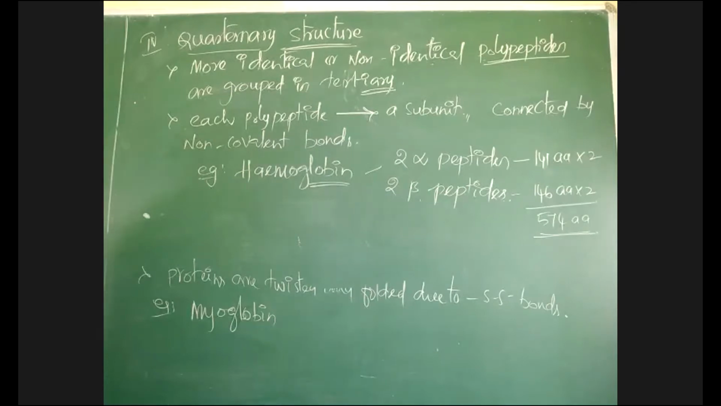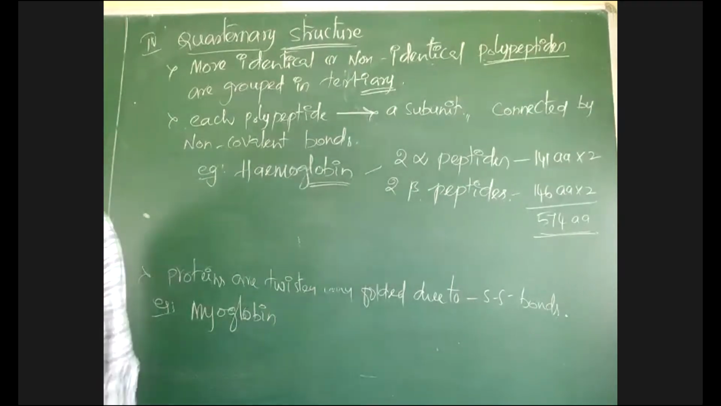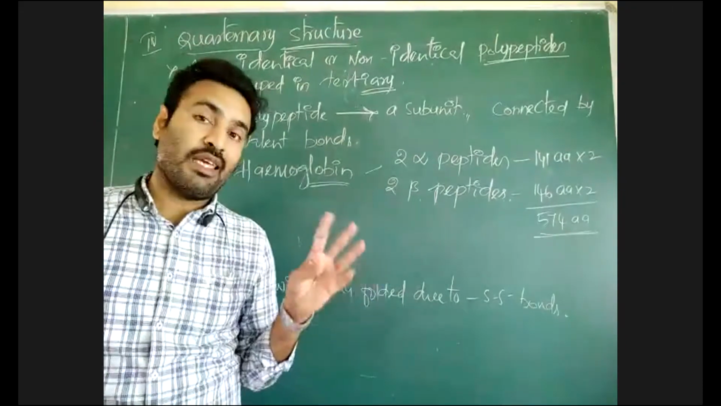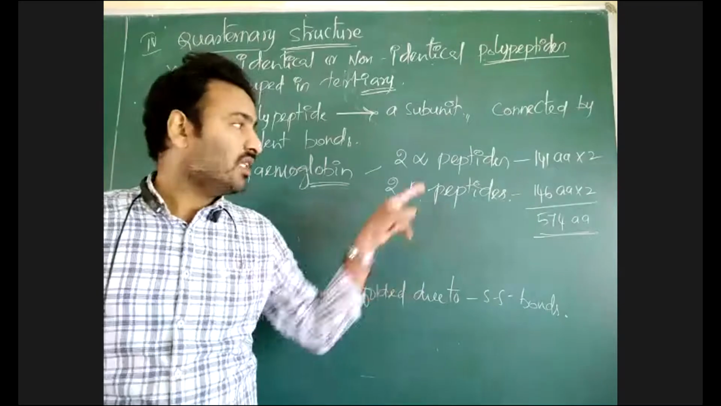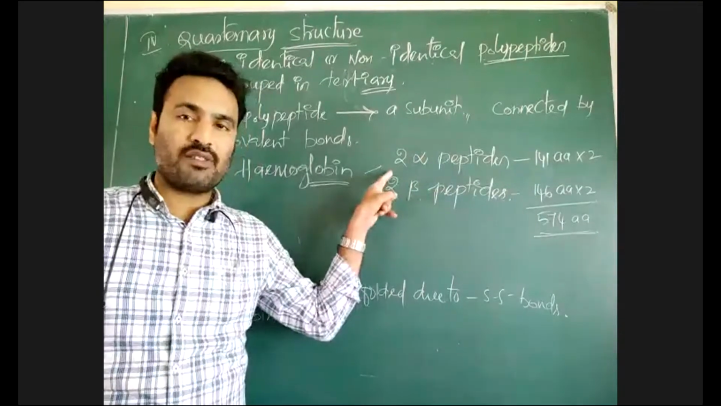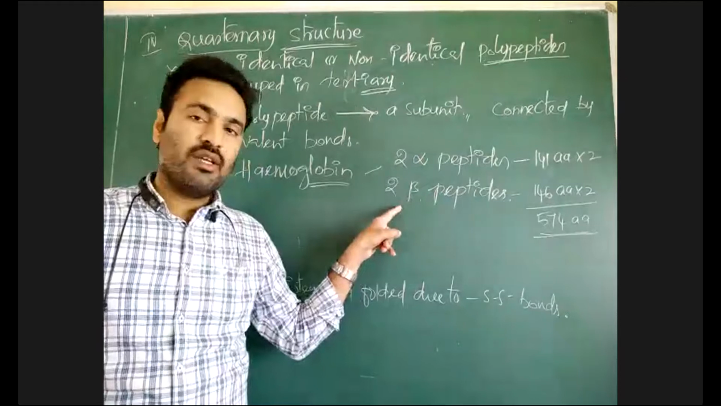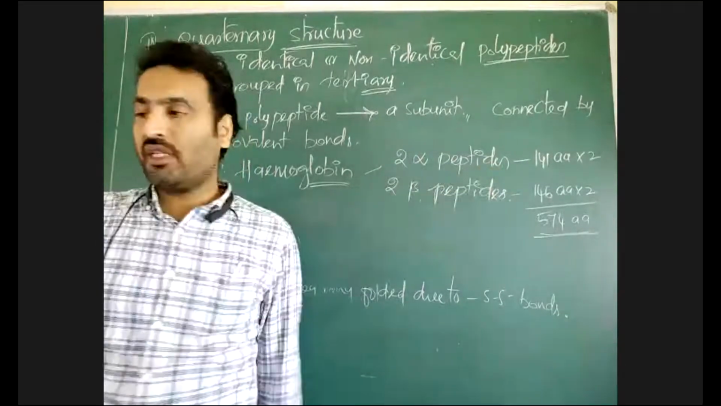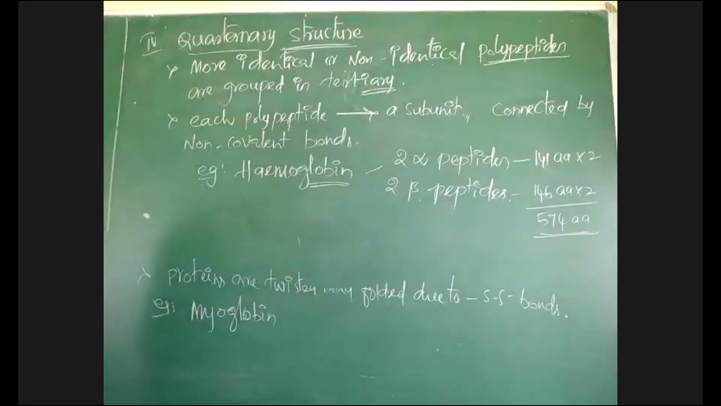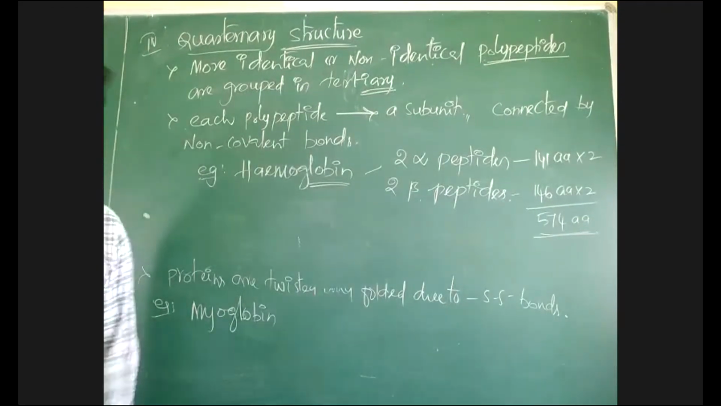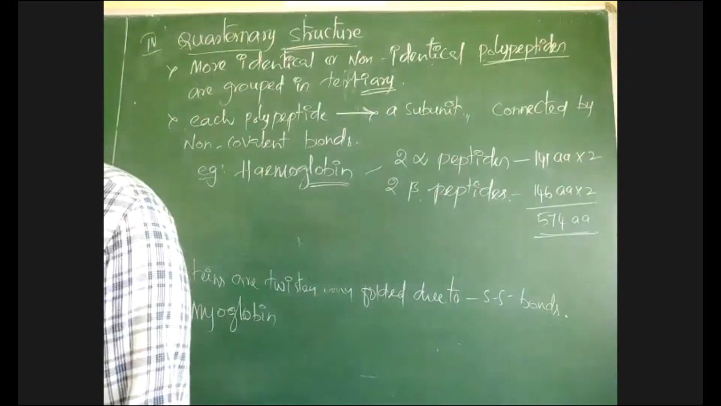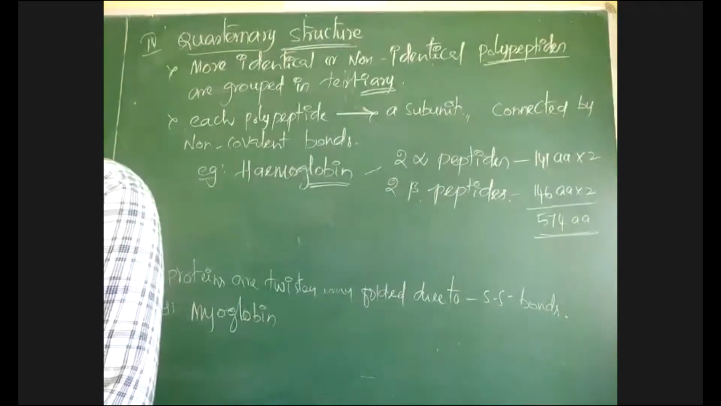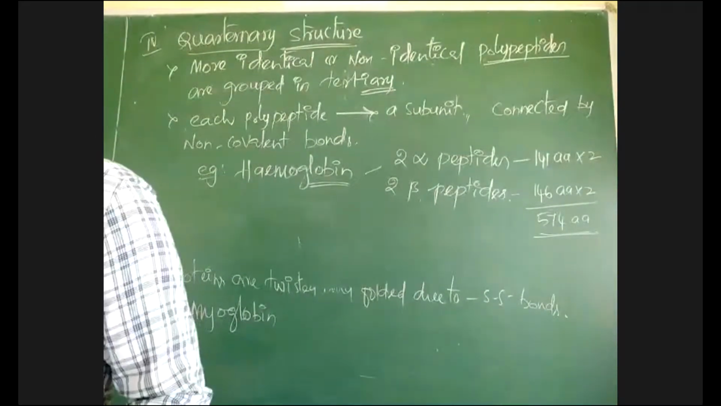Red color pigment is hemoglobin. In that hemoglobin, 2 units are there: heme plus globin. Heme is the color pigment. Globin is a protein, made up of 2 alpha peptides and 2 beta peptides. Each alpha peptide has 141 amino acids. Each beta peptide has 146 amino acids. This is about structural organization in proteins. Next class we will go to nucleic acids, starting on Monday.